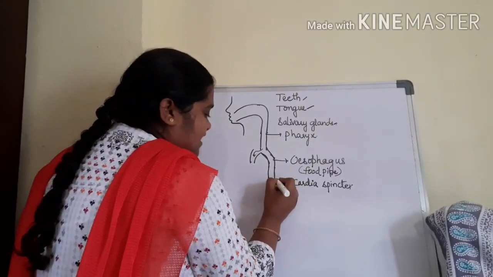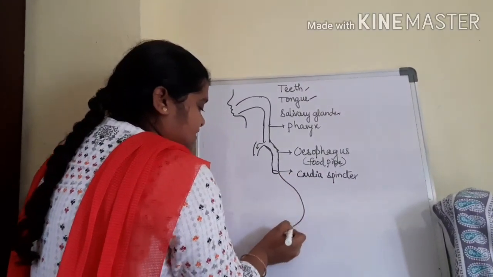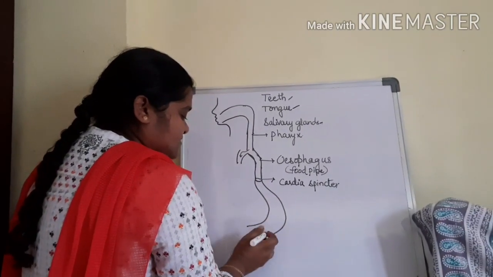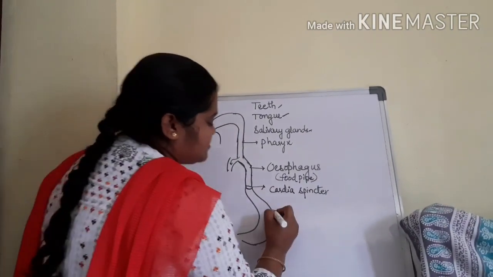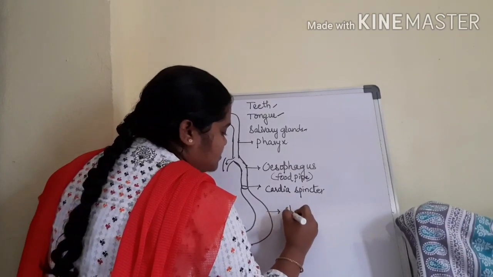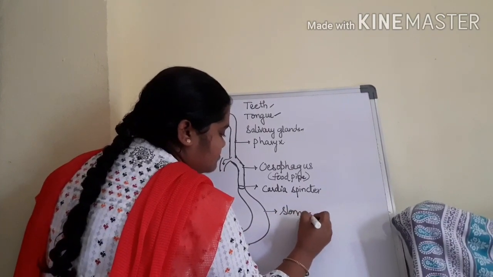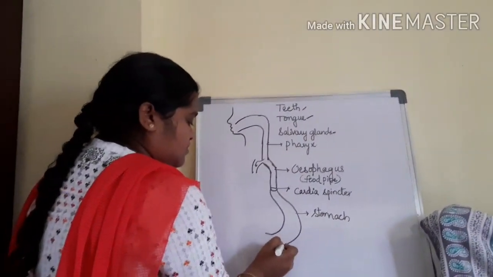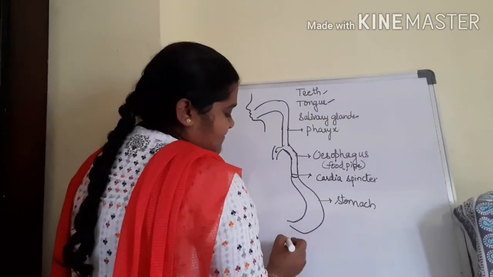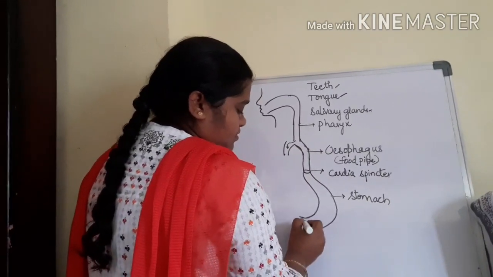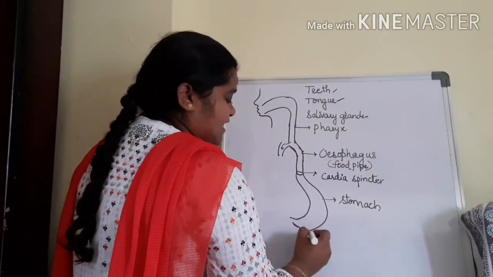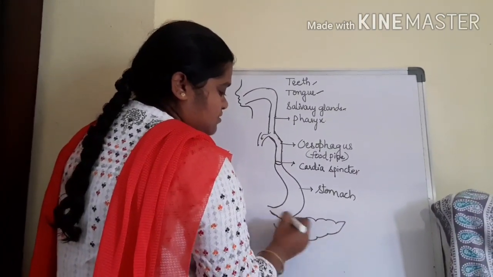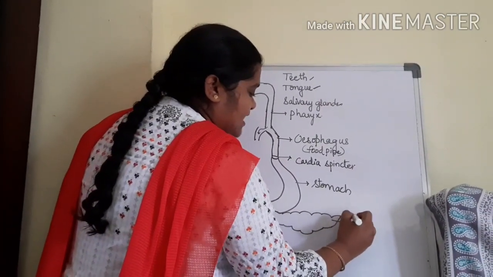From the cardiac sphincter, it turns into a sac-like, J-shaped structure called stomach. To the right side of the stomach, there is a leaf-like structure called pancreas.